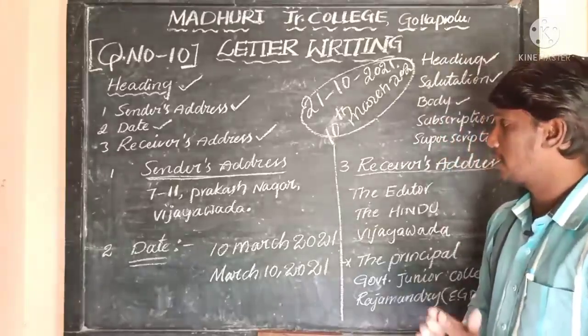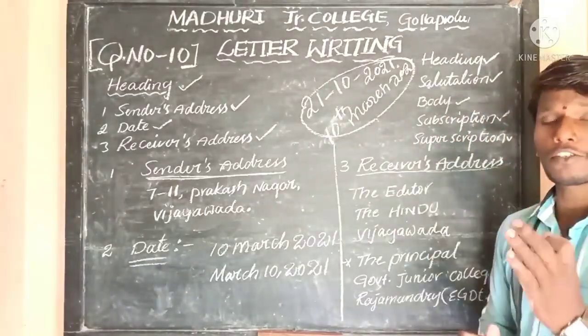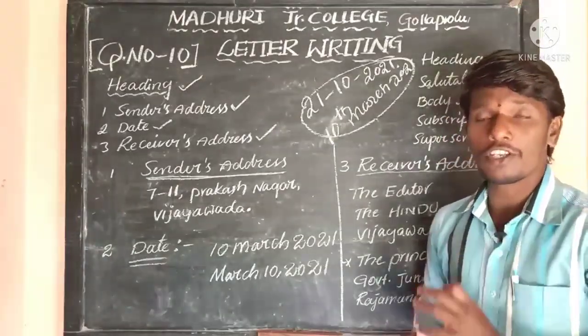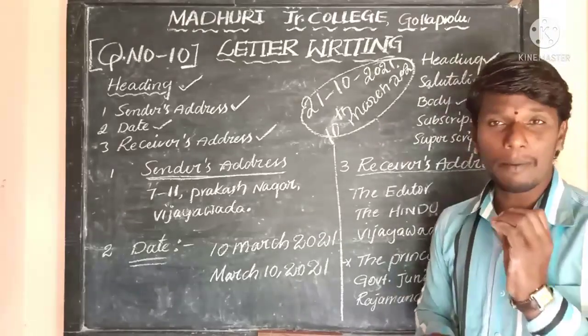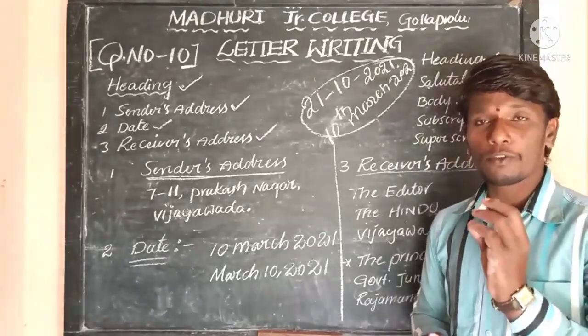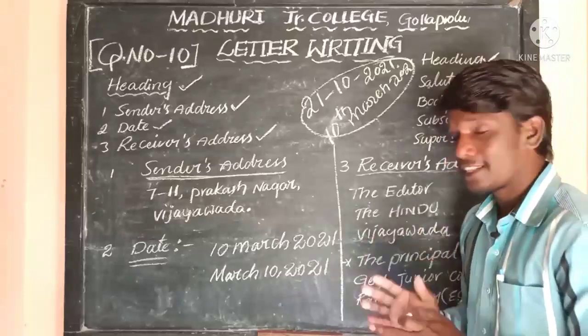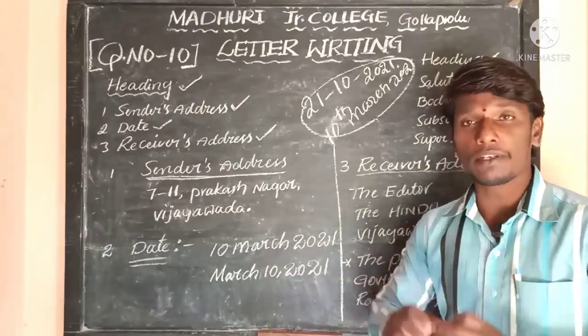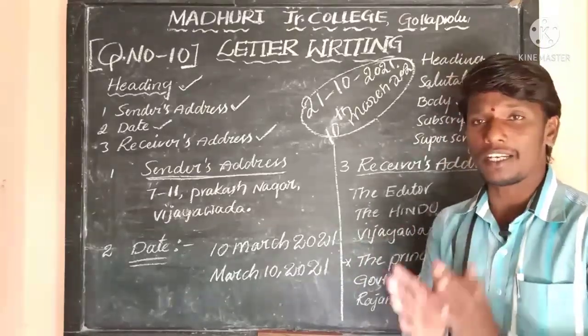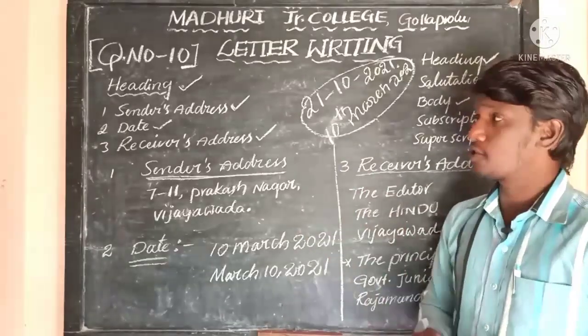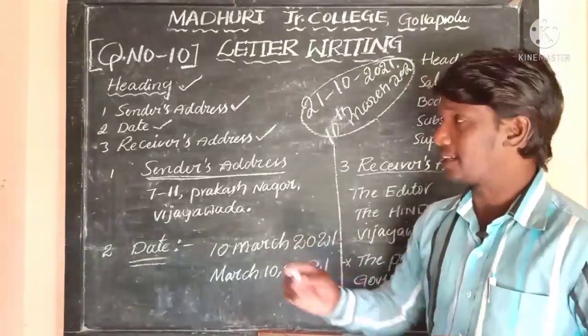Now coming to the receiver's address, you just mention the position of the receiver, and also the company of the receiver, or the name of the position he held, and next the name of the place or the town in which he lives. That is enough. So these are the three things under the address, under the heading.